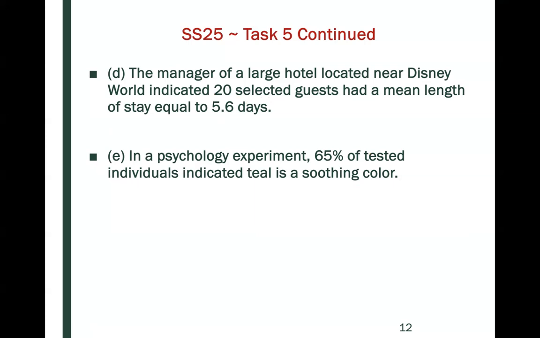In a psychology experiment, 65% of tested individuals indicated teal is a soothing color. So here they are using 65% of the tested individuals. The population here would be all of the tested individuals, but they only used 65%. And so that is referring to a sample or a subset of the population. And so here that would be a statistic.